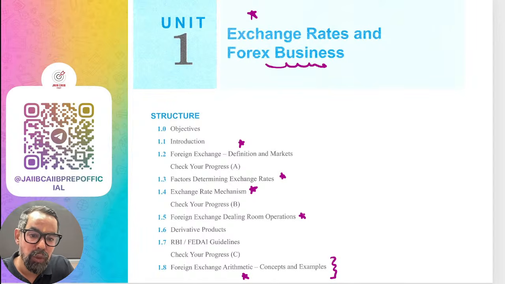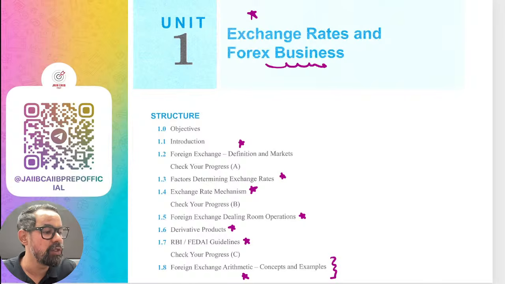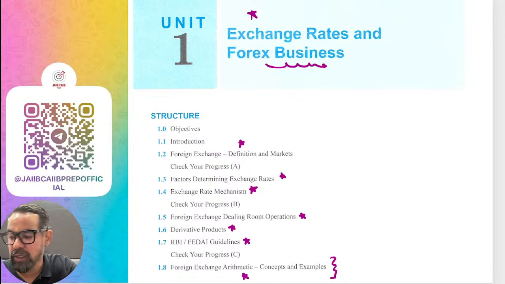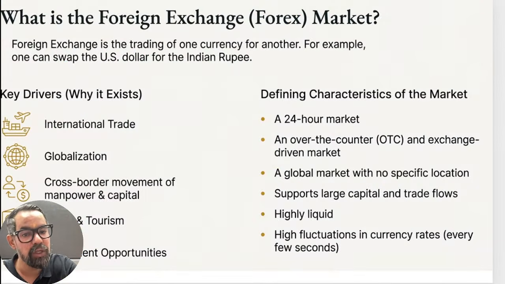Then we have the dealing room, the three offices: front office, mid office and back office. Then we have derivative products and uses of derivatives in the forex market. Then we have the role of RBI and the Foreign Exchange Dealers Association of India, which is generally part of this. Okay? So these subtopics are a bit important, and we have discussed all of them in the morning session also, right?